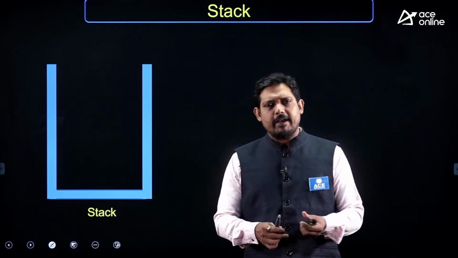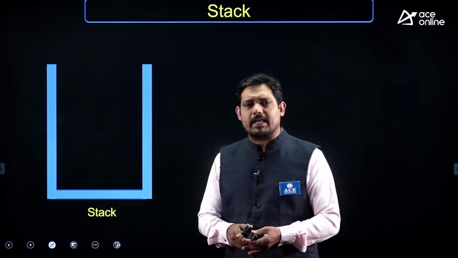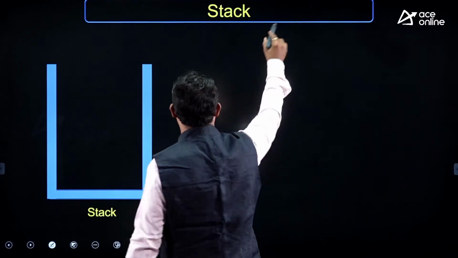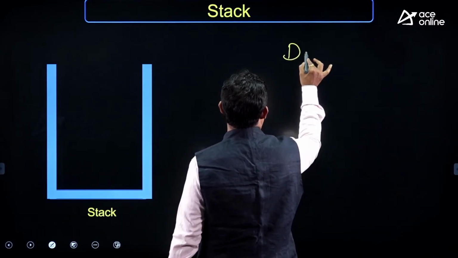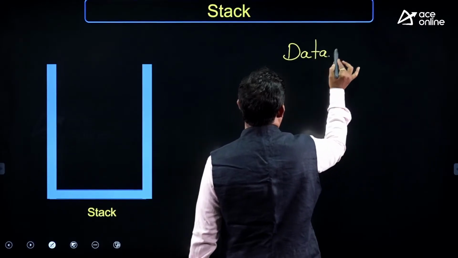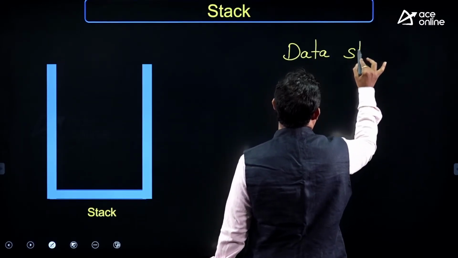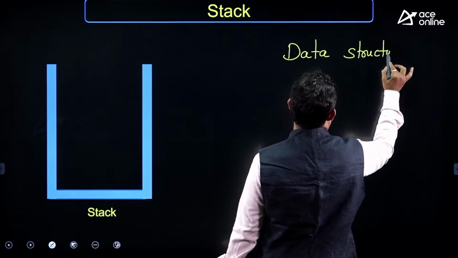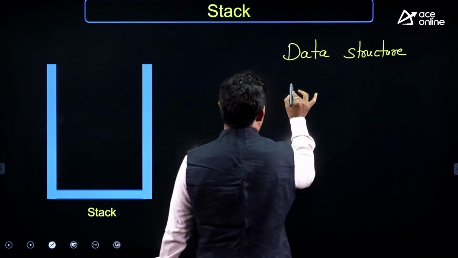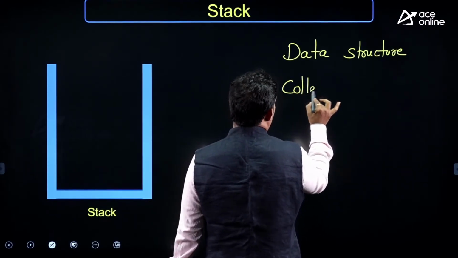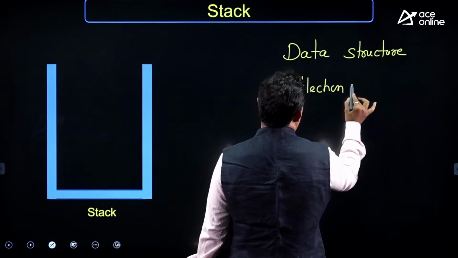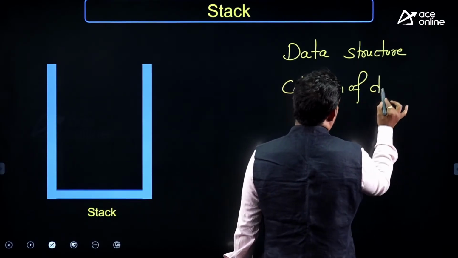Every data structure is nothing but a collection of data only. So how do you define a data structure? It's a collection of data. Data structure is about a collection of data.